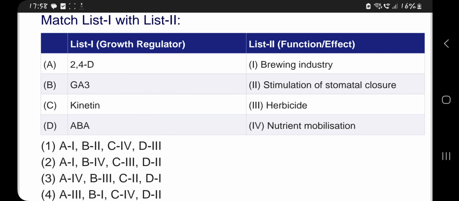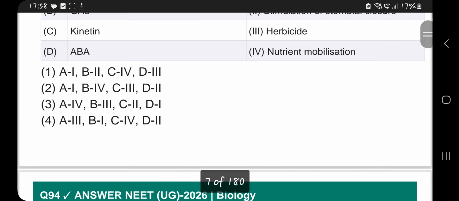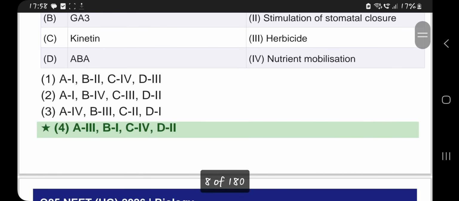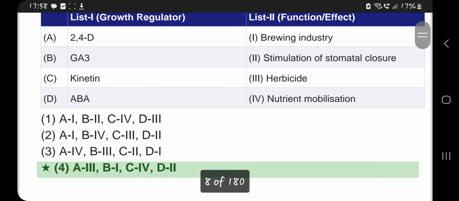Kinetin is utilized for nutrient mobilization. Abscisic acid is going to initiate the closure of stomata. Cytokinin is going to facilitate the opening of stomata. Abscisic acid is going to stimulate the closure of stomata. So the option A3, B1, C4, D2, the fourth option, is the correct answer.